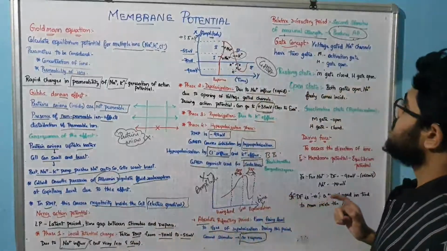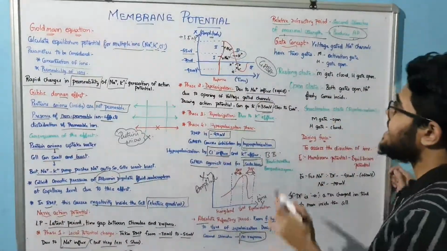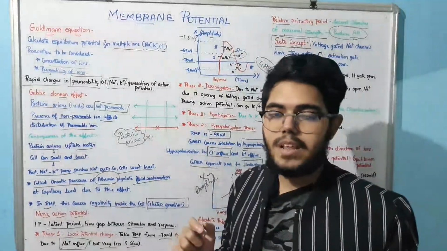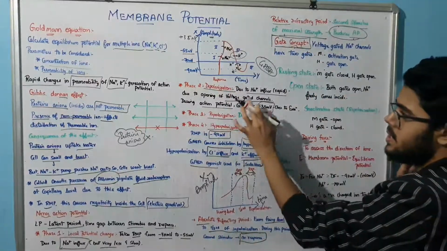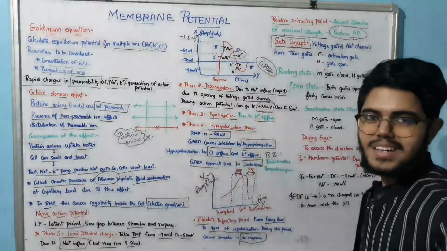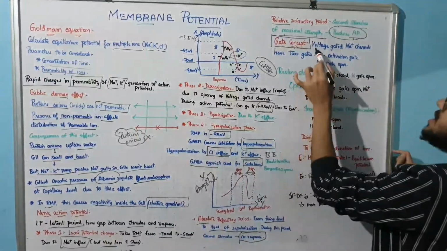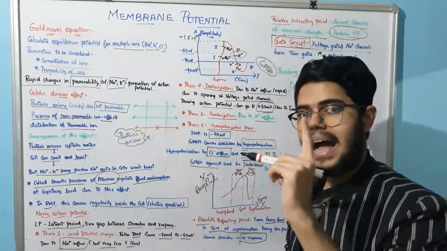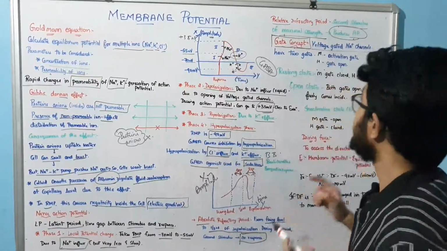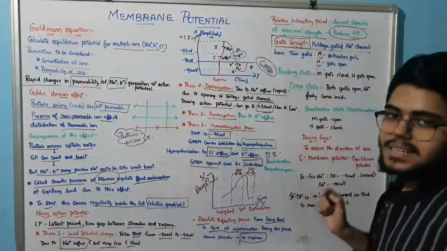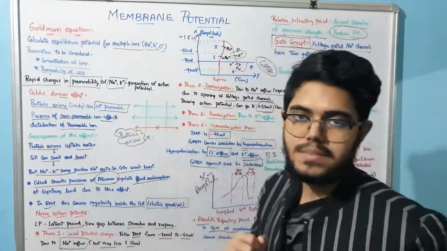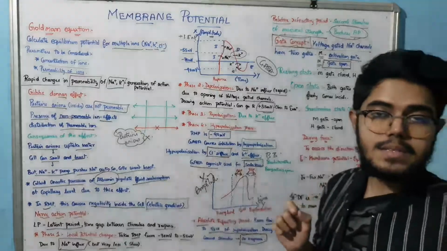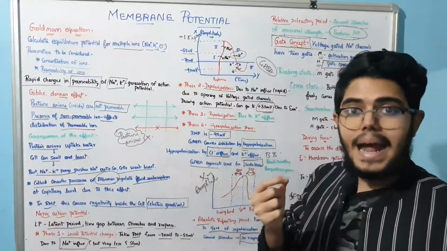Okay, next we will learn about an important concept, that is the gate concept. In this gate concept we should learn about voltage gated channels, right. This also talks about the voltage gated sodium channels, which have two gates, M and H. The M gate is the activation gate, and the H gate is the inactivation gate.